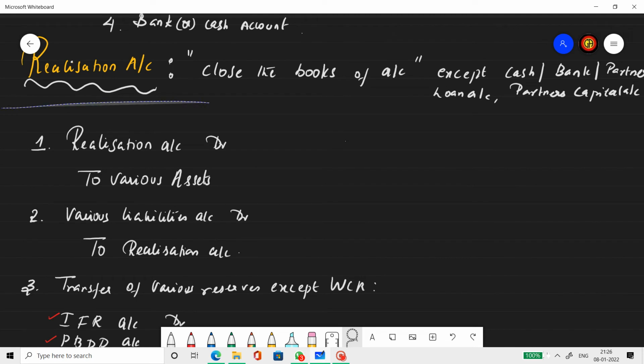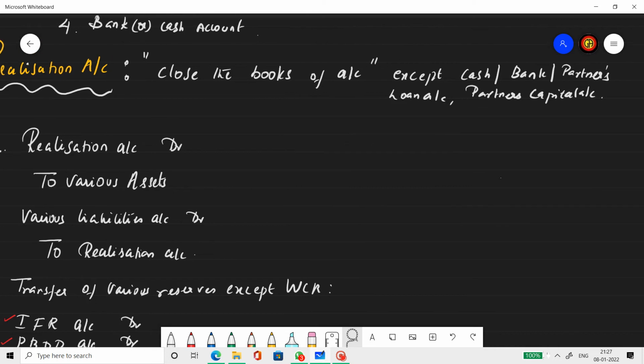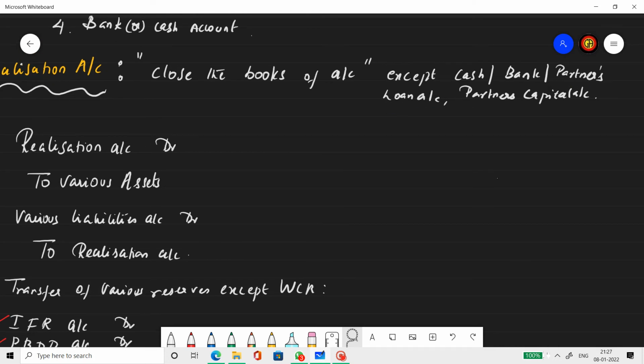So realization account. Now, when we dissolve a firm, what do we do first? The first thing to do is close the books of accounts. What does that mean? That means close all the assets and all the liabilities that exist in the balance sheet, except cash, bank, partner's loan account and partner's capital account. Leaving these four items, you have to close all the books of all the ledgers.